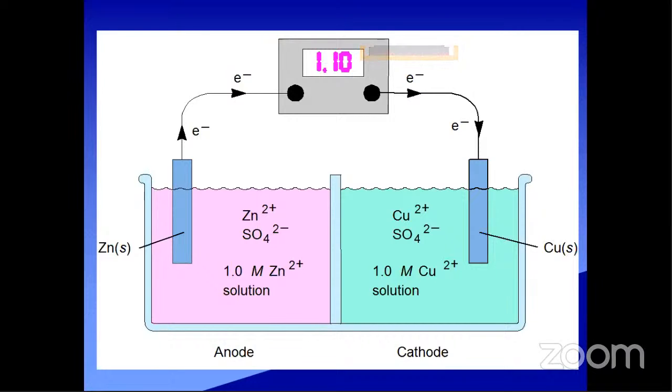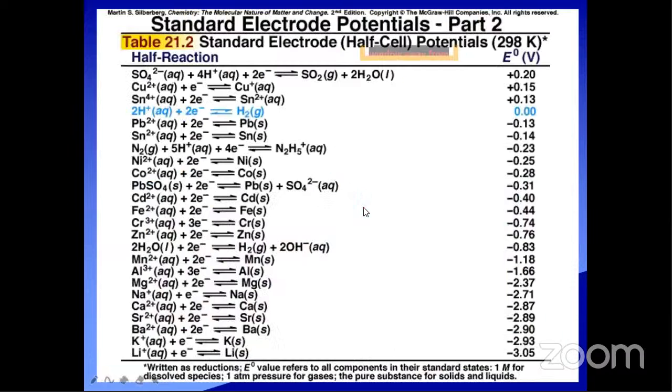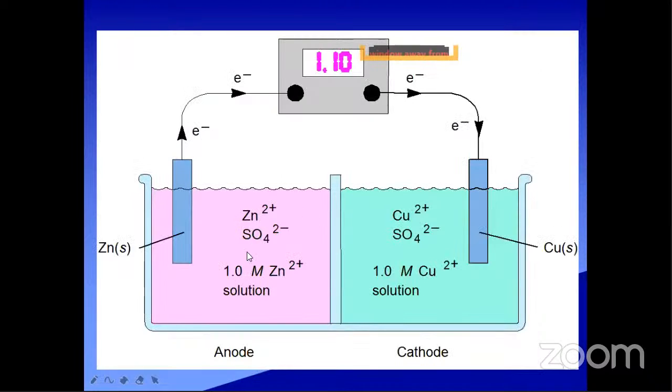See this one. In this, we are taking two electrodes: zinc sulfate with the zinc electrode, and copper sulfate with the copper electrode. This is the anode, this is the cathode.